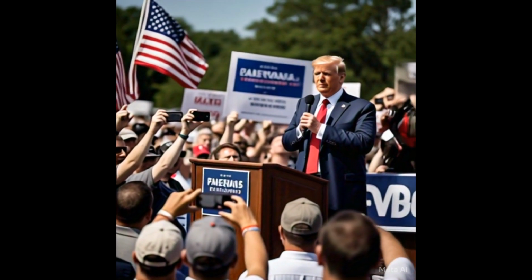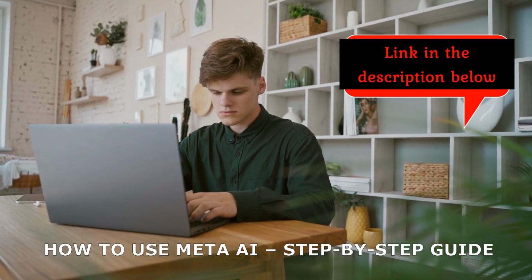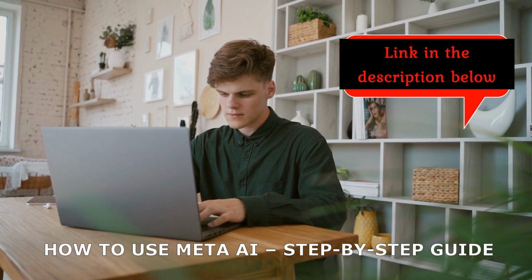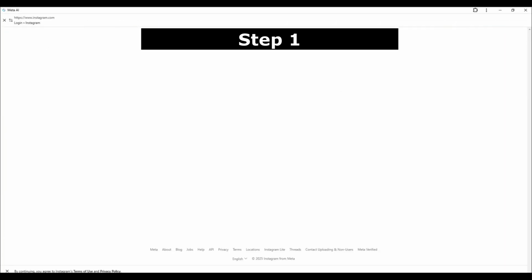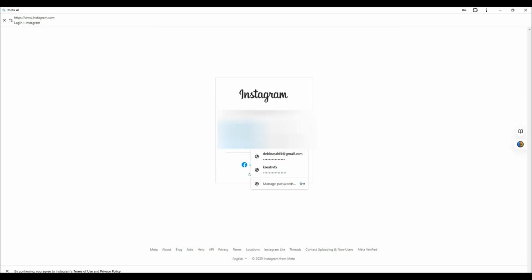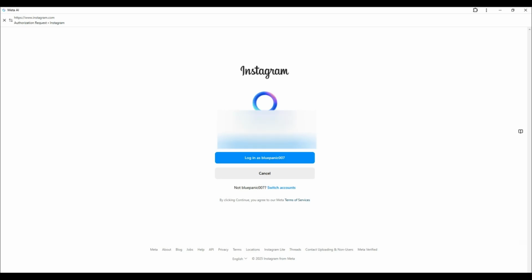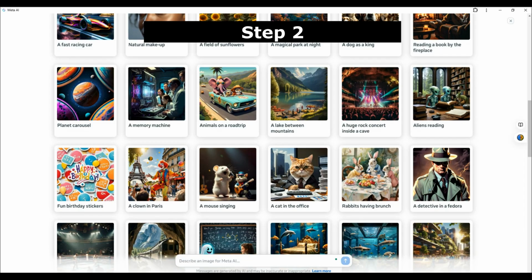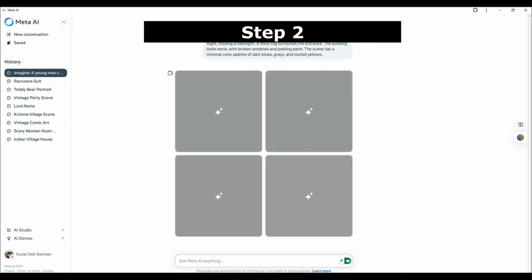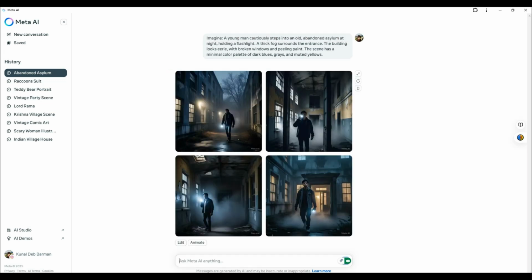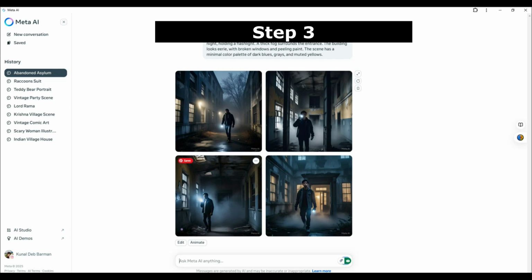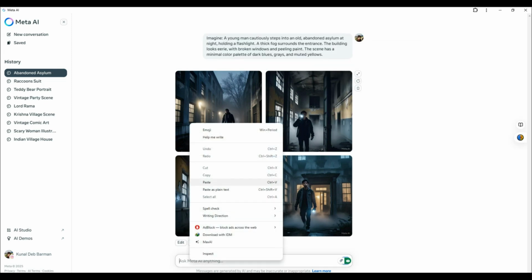Now, let me show you exactly how you can create your own AI-generated images and animate them in just a few clicks. Step 1. Go to Meta AI's image generator tool via Facebook or Instagram. Step 2. Type your prompt. For example, a haunted asylum with flickering lights in 2D cartoon style, minimal colors. Step 3. Click Generate and watch as Meta AI creates a stunning image in seconds.